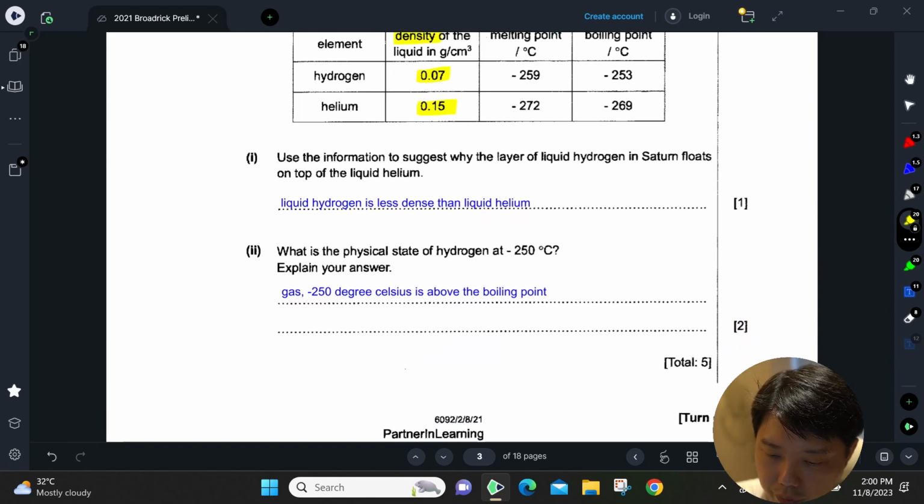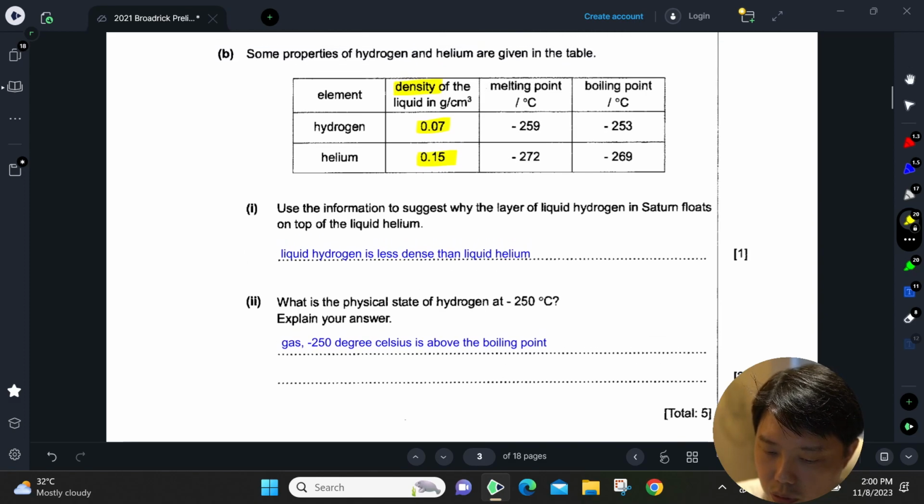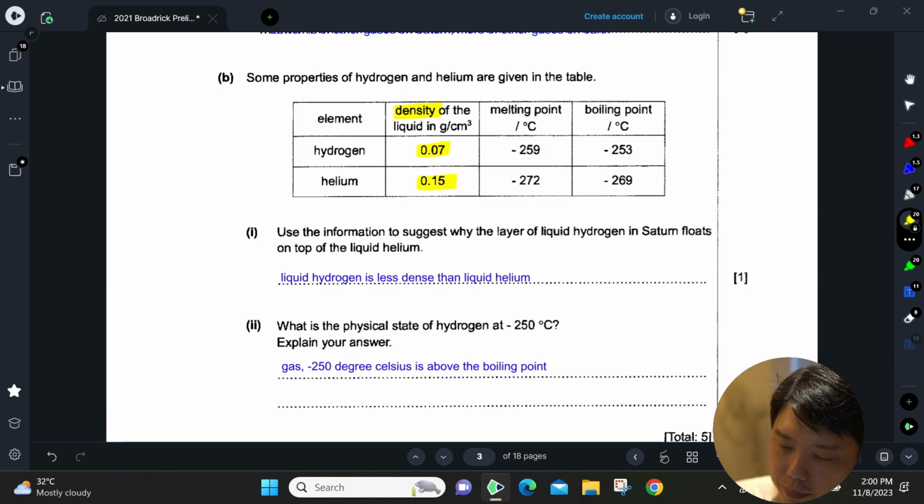Second question, what is the physical state of hydrogen at negative 250? Okay, so by negative 259, it would have already melted. And if you increase the temperature further, 6 degrees higher, it will change from liquid to gaseous.